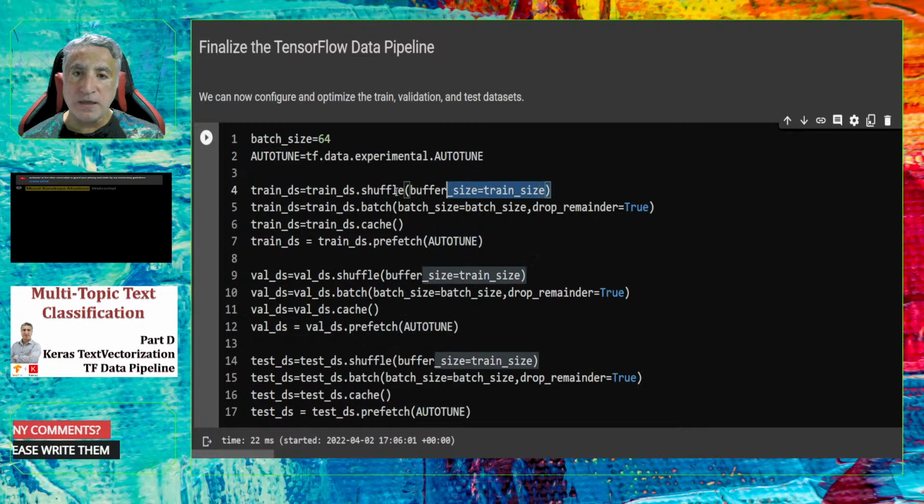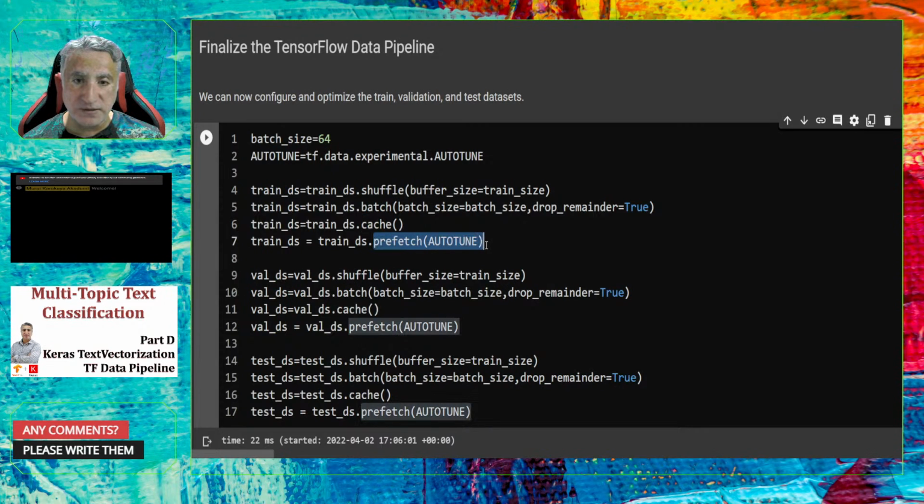Here, as always, please shuffle your data. The TensorFlow Data API helps you to shuffle data. Then here you see that we can batch the data, and here you see that there is the cache function. By commanding the TensorFlow data pipeline cache, it will cache the data. It will help you especially to accelerate your training. Moreover, it will provide you the prefetching of the data.